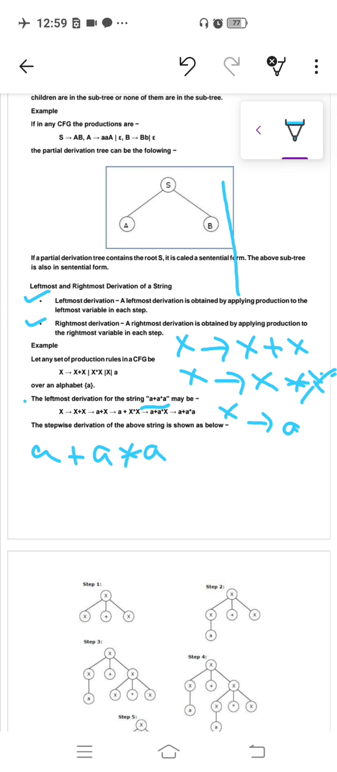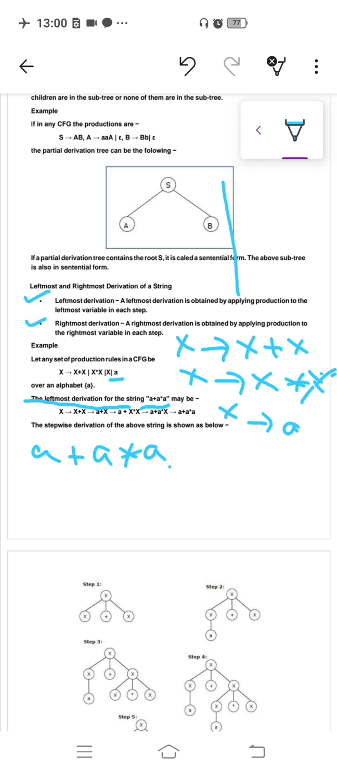From this grammar we have to generate a plus a into a by using leftmost order of derivation. So first we have to initialize with our production. Here there is only one non-terminal, that is X, and there are three terminal symbols. A is a terminal symbol, any special symbol or alphanumerical symbol is also a terminal symbol. So an arithmetic operator is also a terminal symbol.